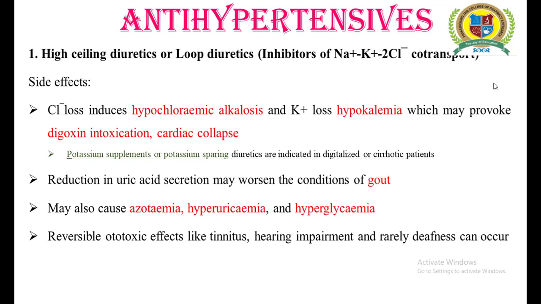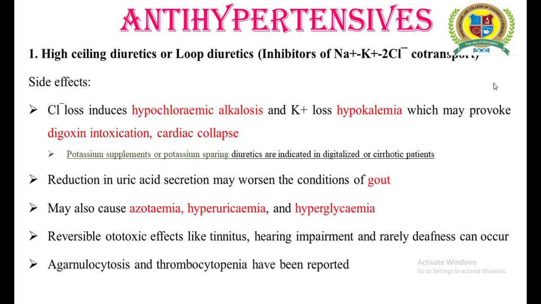Agranulocytosis and thrombocytopenia have also been reported. Agranulocytosis is characterized by the deficiency of granulocytes in the blood, including neutrophils, acidophils, and basophils, while thrombocytopenia is characterized by decreased platelet count.